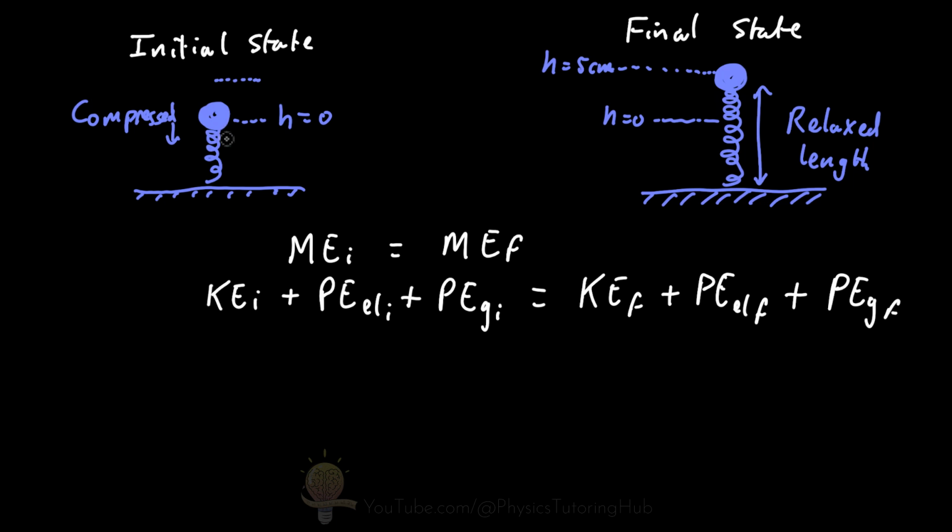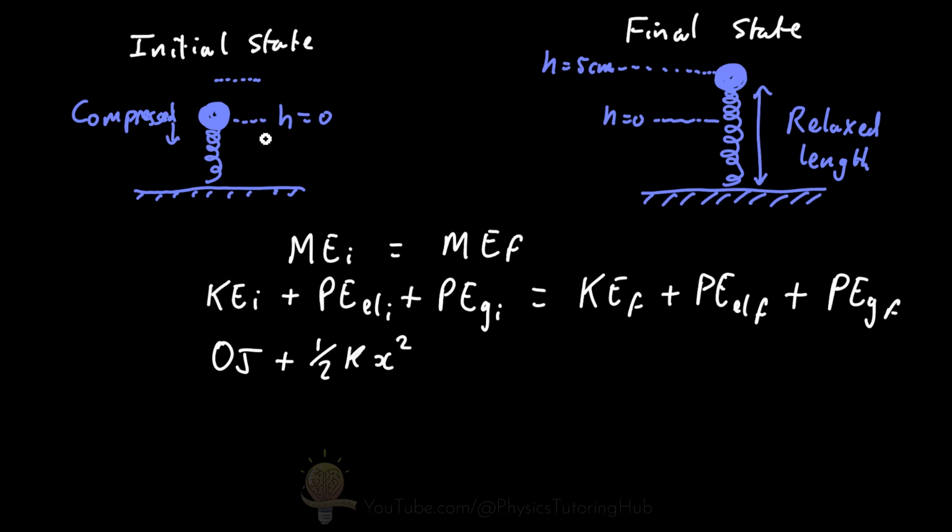So in our initial state, our ball bearing is not moving. It's got 0 velocity. So our kinetic energy term here is 0 joules. We do have an elastic potential energy here because we've stored energy in the spring as we've compressed it. And if you have a look back in my previous lesson on potential energy, which you can view up in the card here, you know that the elastic potential energy for a spring is equal to half times the spring constant times the distance the spring has been compressed squared.